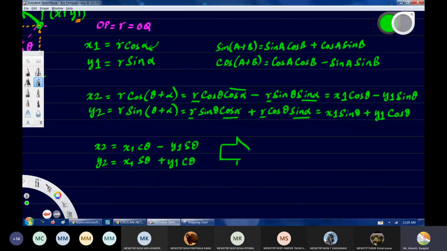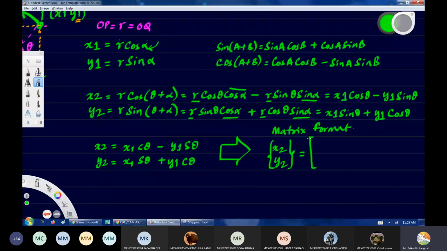Now the same thing I'll have to write in matrix format. So can we convert this into matrix format? x2 y2 will be equal to what do we have here?